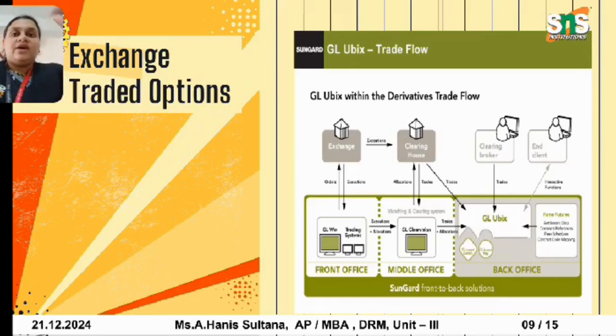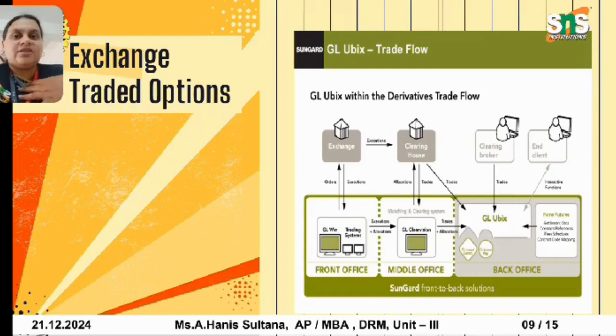If you are trading on the New York stock exchange, it can be done through the clearing houses. For example, if you take a company called GLUBX, this is the trade flow, which is explained with the help of the derivatives trade flow. Here, along with the clearing houses, we have the clearing broker. Through the brokers we will enter the clearing houses.